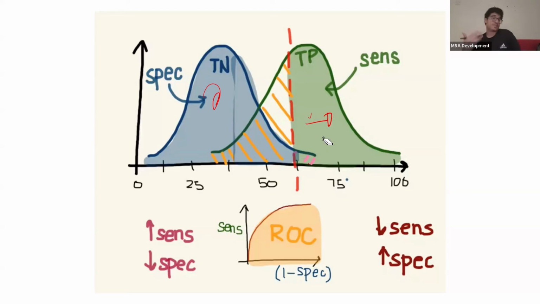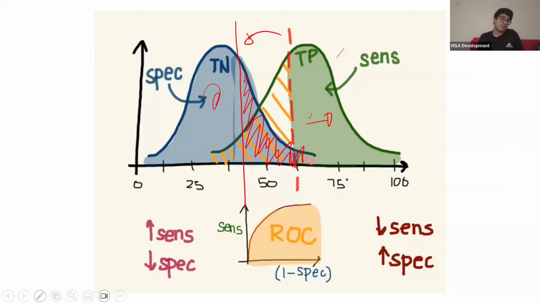The test also isn't even that sensitive, to be honest, because look, all of this green line over here is people who have the disease, but we're missing them, okay? Because our dotted line is over here. I hope that makes sense. So you're probably thinking, okay, I want to make my test more sensitive. Let me move this line back here. So if you move the line back here, the test becomes more sensitive, but guess what? The test becomes less specific. A lot of people who don't have the disease are becoming positive all of a sudden.